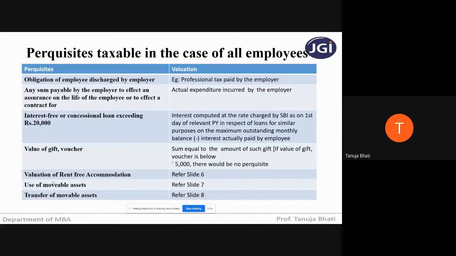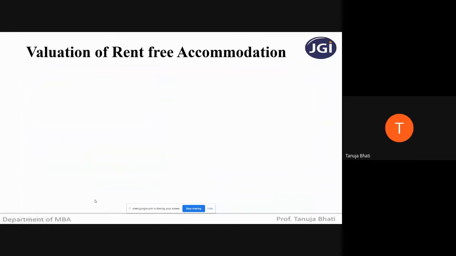Now we will be seeing valuation of rent-free accommodation, use of movable asset, and transfer of movable asset. This is very, very, very important, students, because I'll tell you those perquisites which are important and frequently asked in the examination. So understand this very nicely. First of all, I explained what is rent-free accommodation, correct?